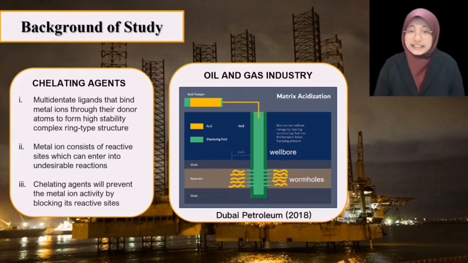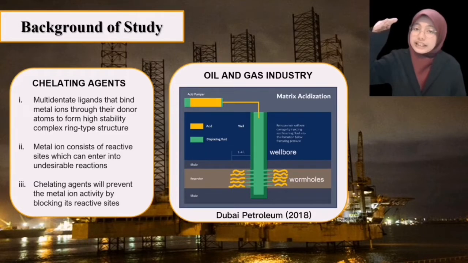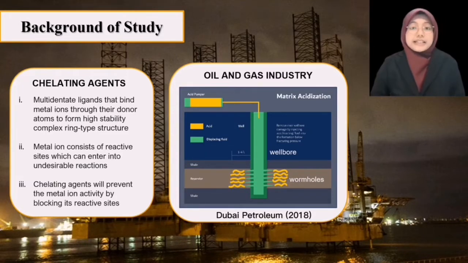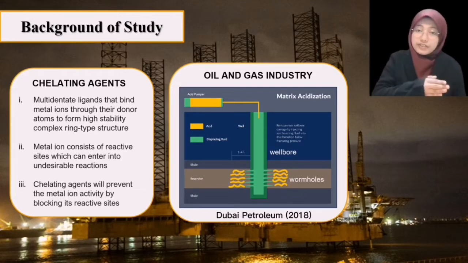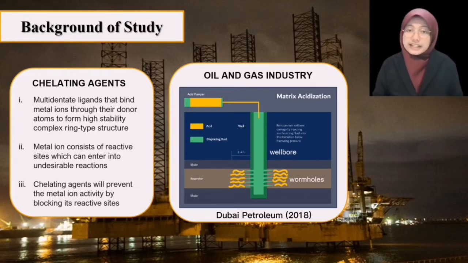Chelating agents are multidentate ligands that bind or coordinate with metal ions through their donor atoms to form high stability complex ring type structure. The metal ion consists of reactive sites which can enter into undesirable reactions in many cases. Hence, the use of chelating agents will prevent this metal ion activity by blocking its reactive sites.